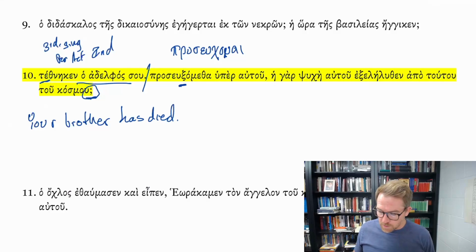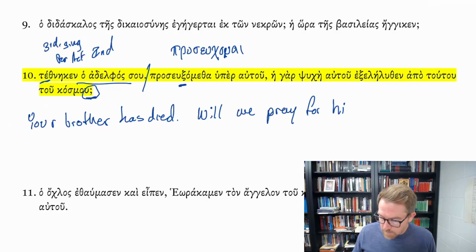So this sentence, prasuk amatha, hu per autu, shall, because it's talking about the future, we, or will we pray for him, for his soul, suke, subject of this second clause, ex eleluthen, this is from ex or ek